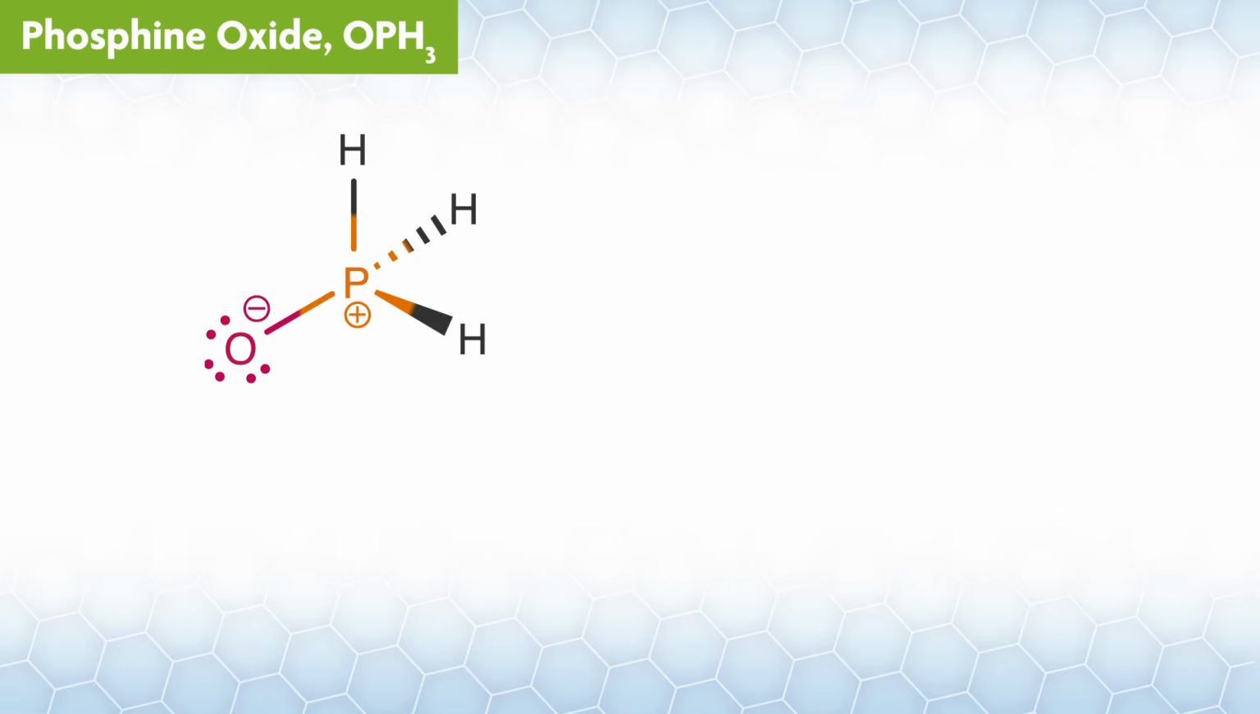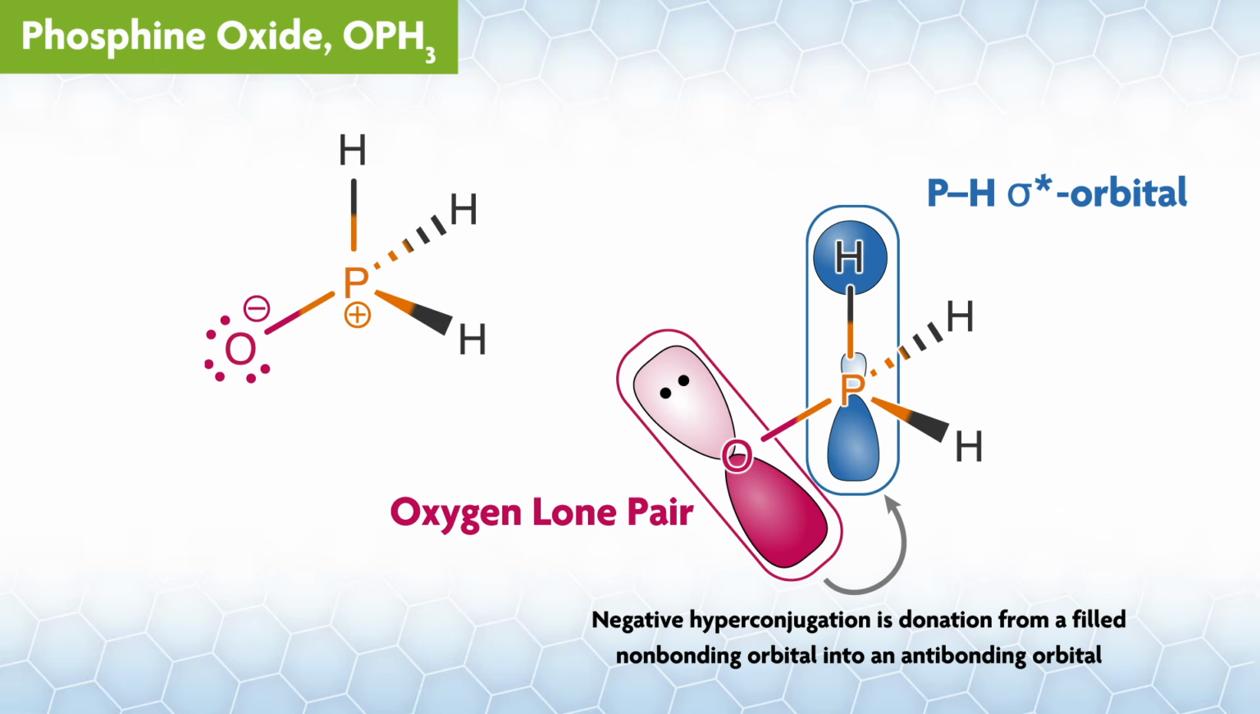Here's our ylide form again, which turns out to be the major resonance contributor. Negative hyperconjugation is donation from a filled non-bonding orbital, the oxygen lone pairs in this case, into an antibonding orbital, the PH sigma star orbitals here. That is the MO description.